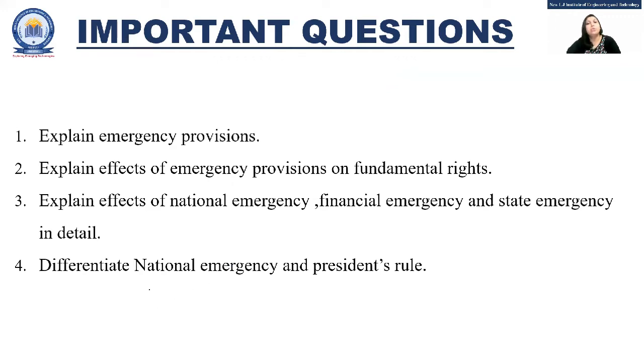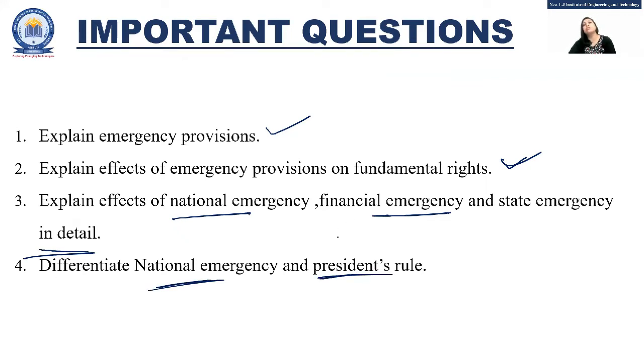So what are the important questions? We have seen three kinds of emergencies: national, state, and financial. So it can be asked like explain emergency provisions, then effects of emergency provisions on fundamental rights, as well as effects of national, financial, and state emergency, and difference between national emergency and president's rule. Okay, this can be the questions from this unit. Okay, and that is how the emergency provisions are discussed.